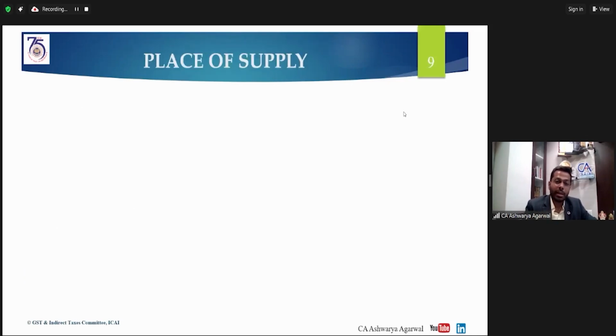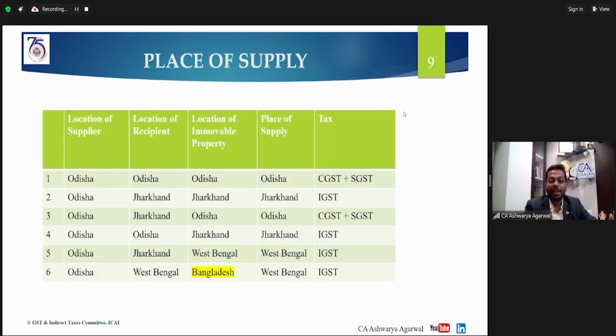Very important thing. We can discuss this with some illustrations, as you can see on the screen. The first situation: the location of the supplier is in Odisha, the location of the recipient is in the same state of Odisha, plus the location of the immovable property is also in Odisha. So what will be the place of supply? I hope there is no chat box, so I cannot interact with you all. But in this case, the place of supply is Odisha. In every situation, you will see that the location of the immovable property is important. In this case, the recipient is also in Odisha and the property is also in Odisha, so the place of supply is Odisha and the tax applicable will be the local tax, that is CGST and SGST.